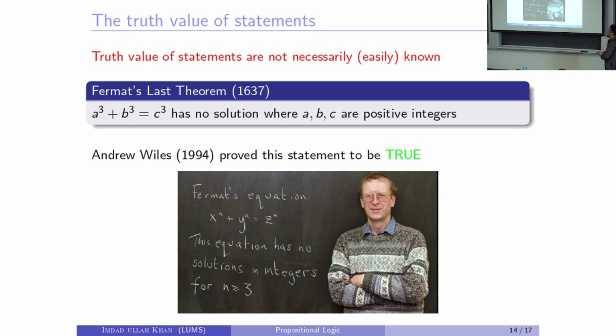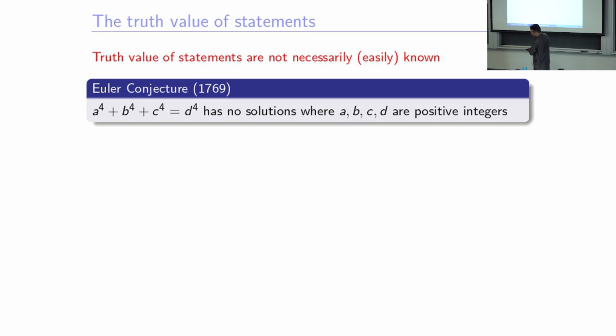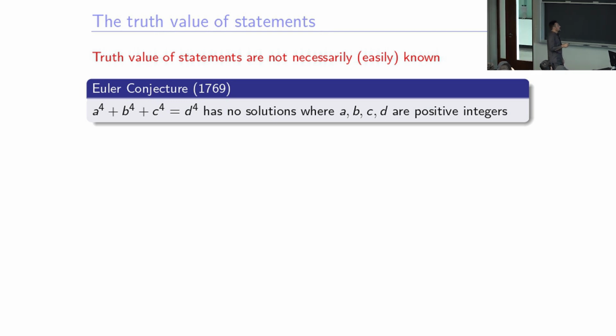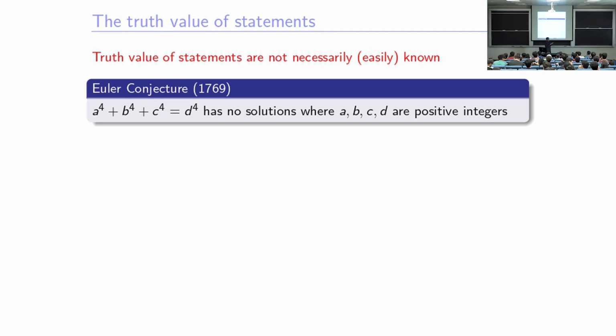Okay, is the point clear? Finding the truth value of a statement may take a lot of time. Okay. Here is another one. It's Euler's conjecture. In the spirit of Pythagoras's statement and Fermat's last theorem, Euler conjectured that, let's involve 4 integers, a, b, c, d, right?